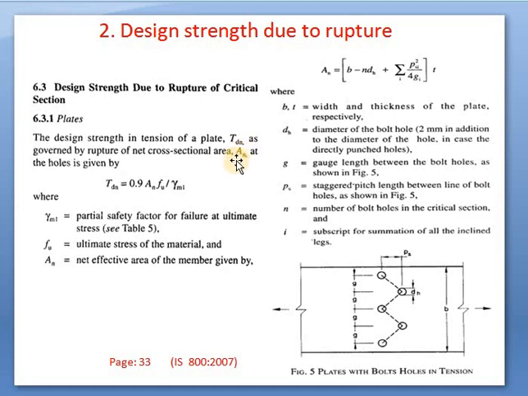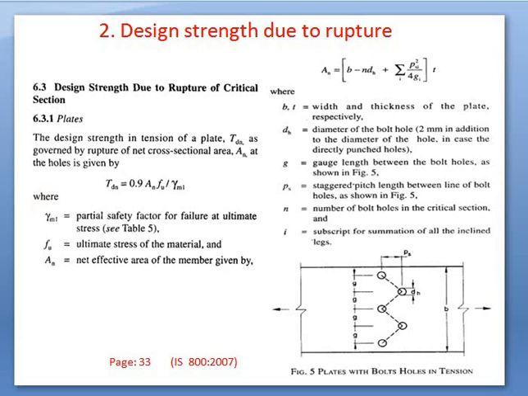Here An is the net area at the holes, and Tdn is equal to 0.9 An Fu divided by gamma m1. Instead of Fy it is Fu, and instead of gamma m0 there is gamma m1 for rupture. What is gamma m1?